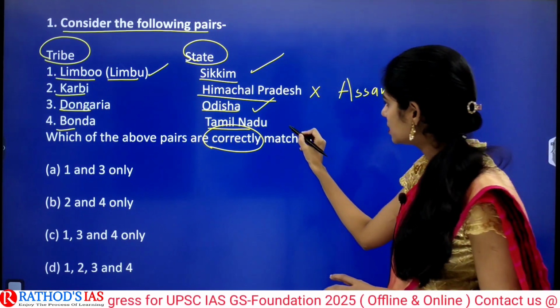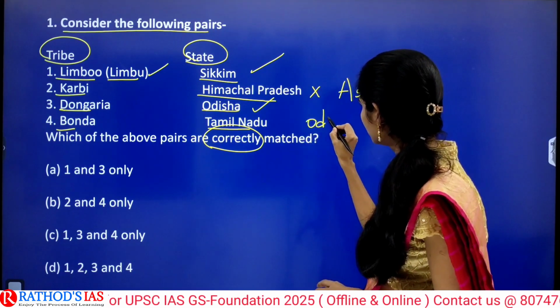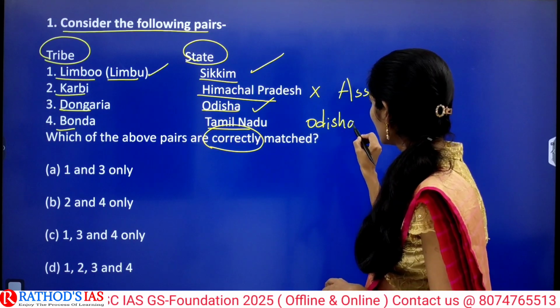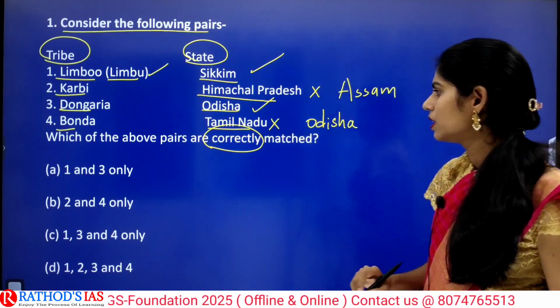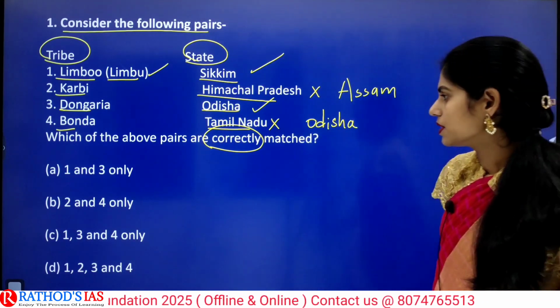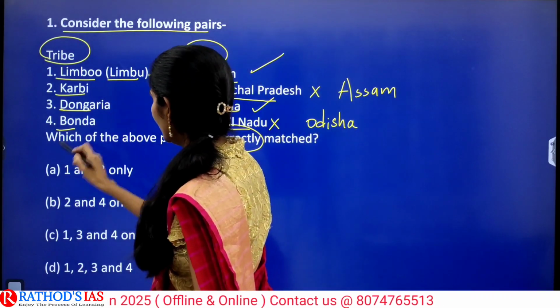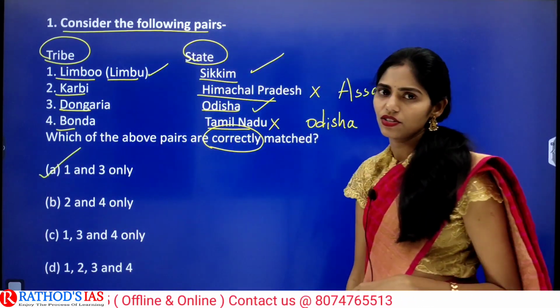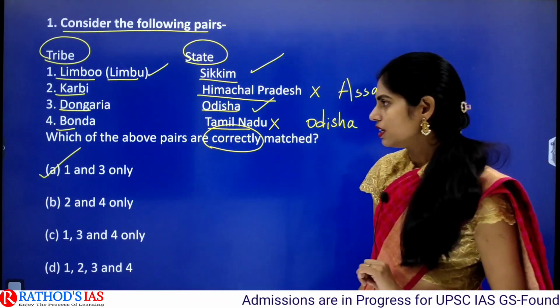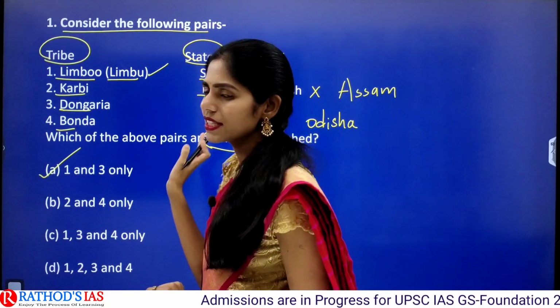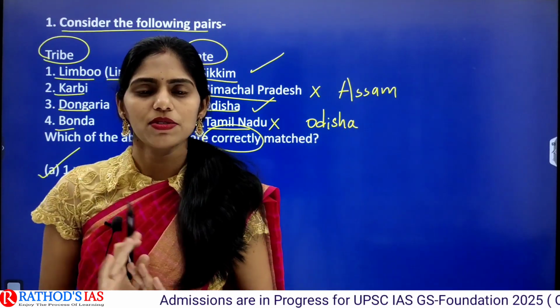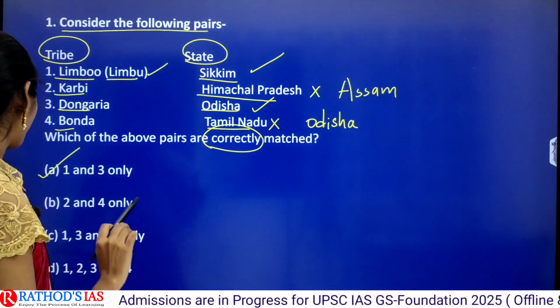And Bonda, it is from Odisha. It is not from Tamil Nadu. So you have to choose the correct option, that is 1 and 3. Option A is correct answer. Clear? So you have to prepare tribes in the states this year for sure for prelims 2024.